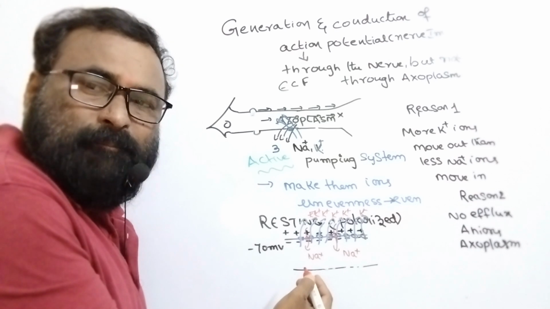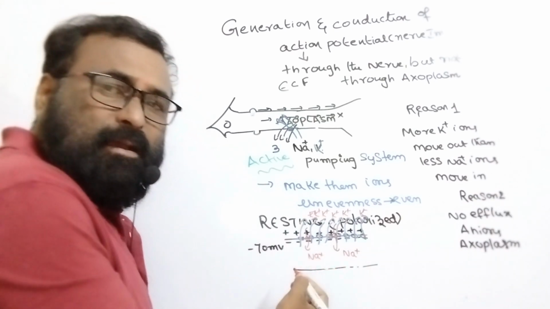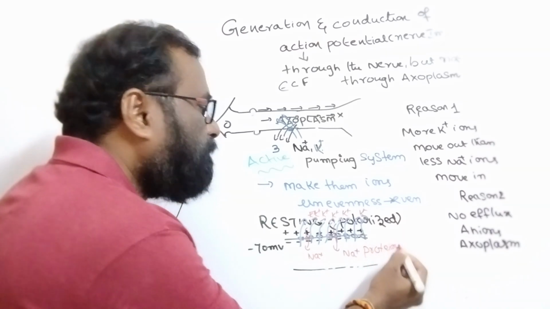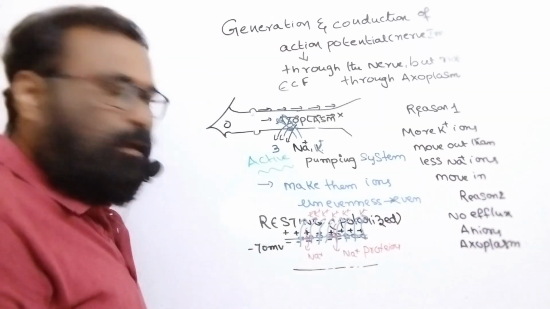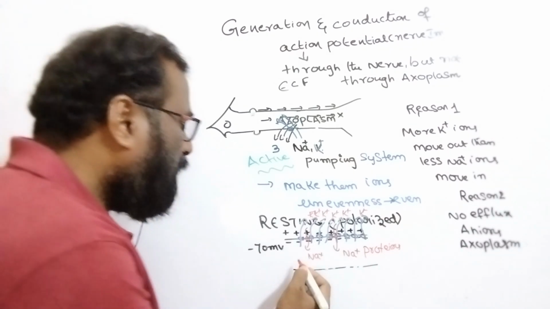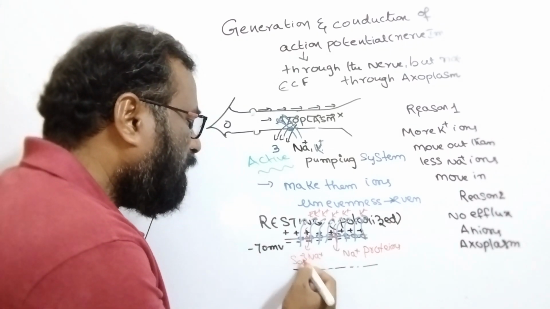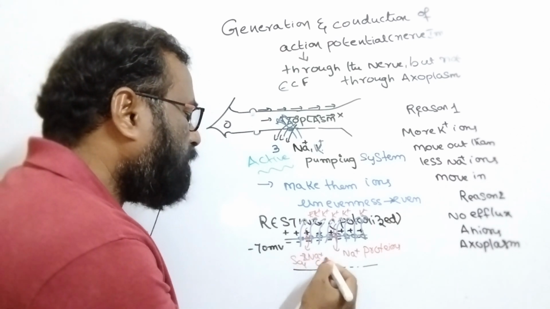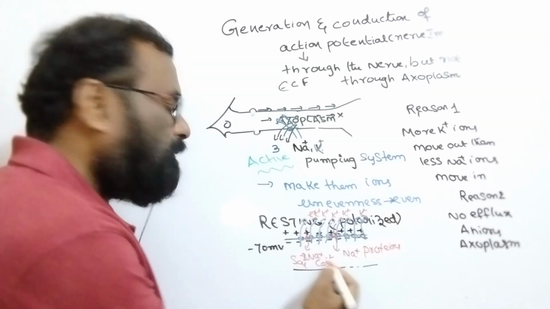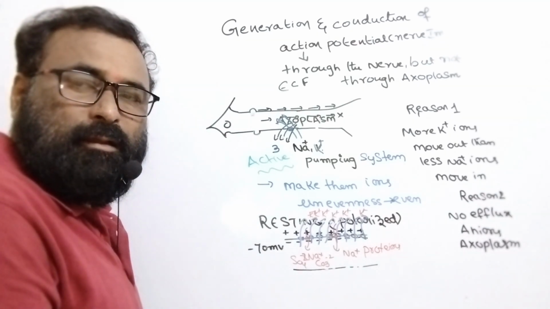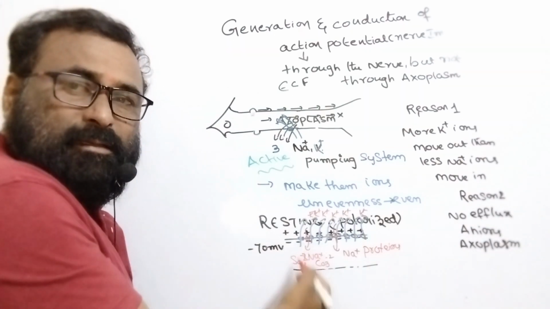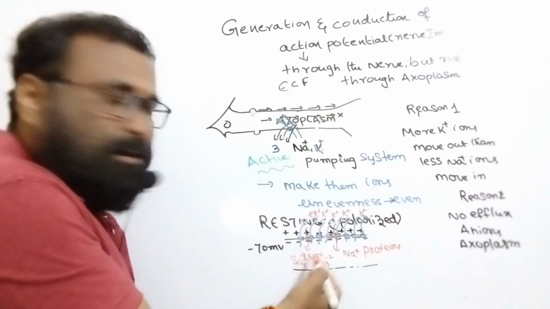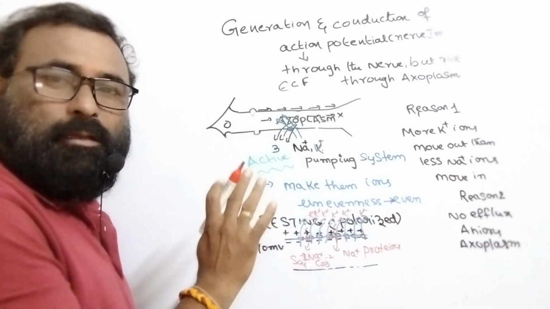Inside the axoplasm, there are different types of proteins, axoplasmic proteins. Along with that, there are anions like sulfate and carbonate present inside. These anions never move out. Remember it.